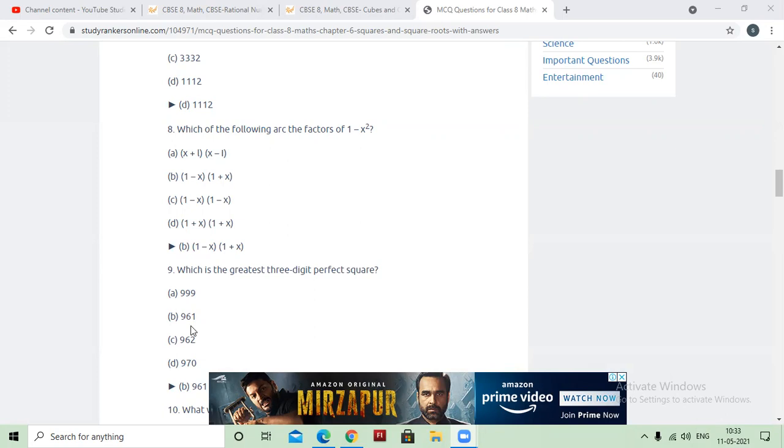Can you tell me the four-digit smallest perfect square number? Ma'am, 1024. Yes, because 31 square is 961 and 32 square is 1024. So 1024 is the smallest four-digit number which is a perfect square number. Yes, Radhika?